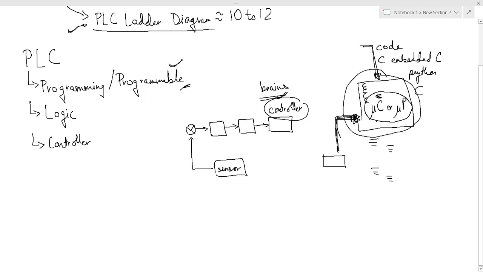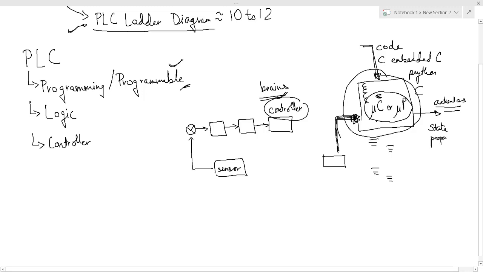Based on the code and the inputs received from the sensors, the controller sends signals to the actuators. Now these actuators perform the actual action on the system, and based on this action, the properties of the system change. And this is what we want in the very end, that we want to change the current state or property of the system, right?